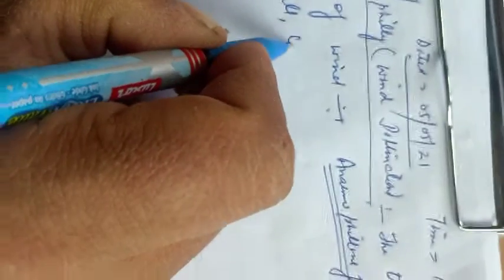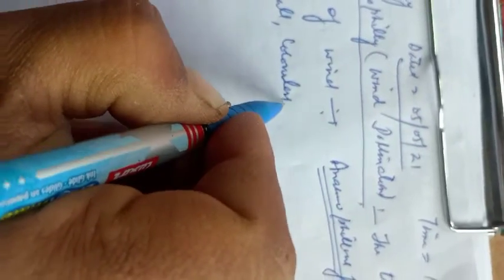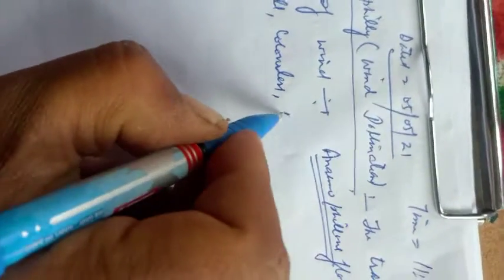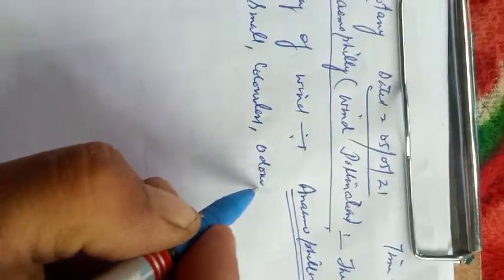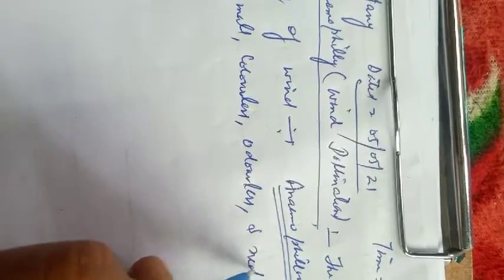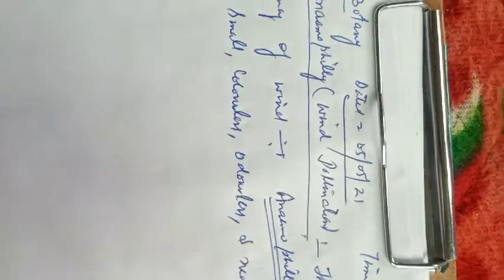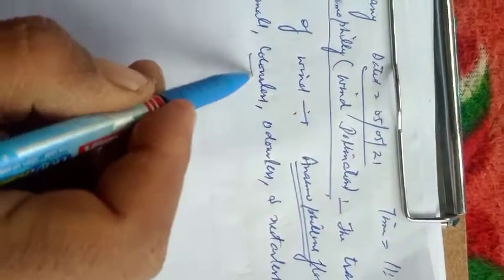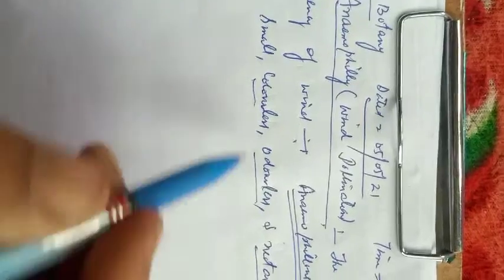Number first, they are small, colorless, odorless and nectarless. These flowers which are pollinated by wind are small, they have no color, they are odorless, they have no scent, and they do not produce any type of nectar.